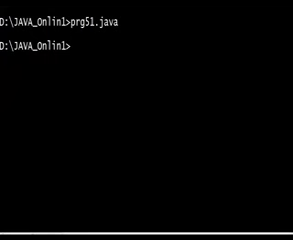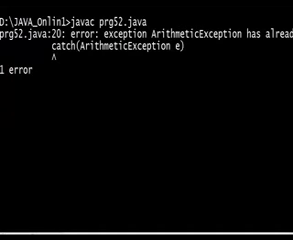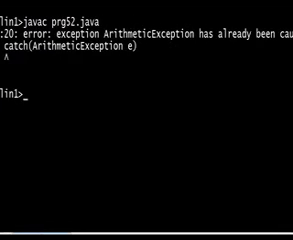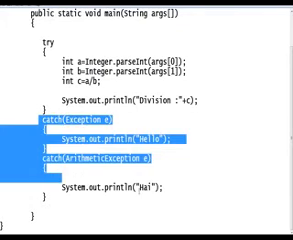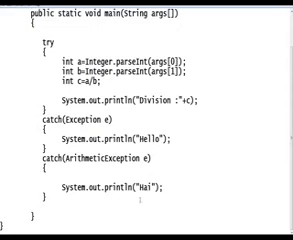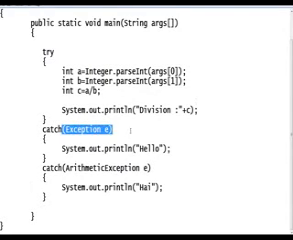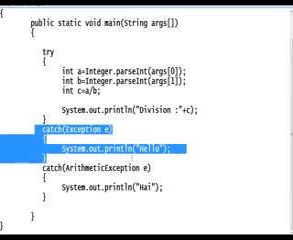Once compile this. How to compile? javac prg52.java. Catch ArithmeticException. What is showing? An error: exception ArithmeticException has already been caught. Now it is an error. We should not write like this. Got it? If all exceptions are already caught, we cannot handle them again.